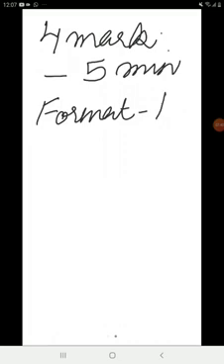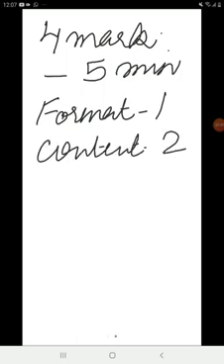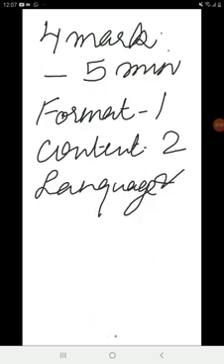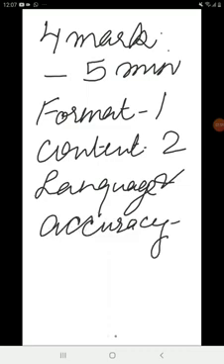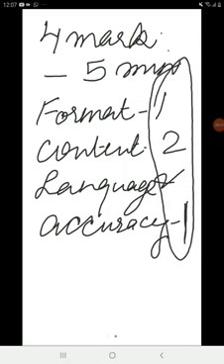Then content is for 2 marks, and language and accuracy, that means spellings, etc., correct language, grammatical sentences, is for 1 mark. So this is your marking scheme. You have to work within this framework, stick to the time limit.